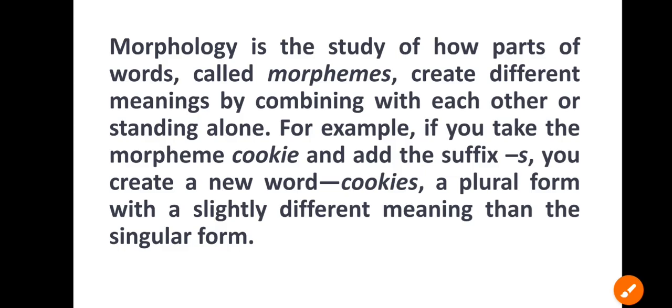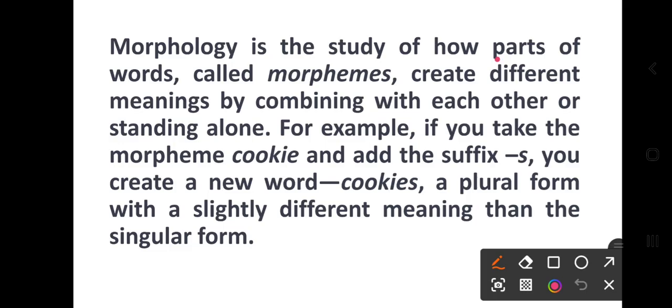Now morphology is the study of how parts of words, called morphemes, create different meanings by combining with each other, right? One word may have two parts, three parts, four parts. Each part is known as a morpheme.